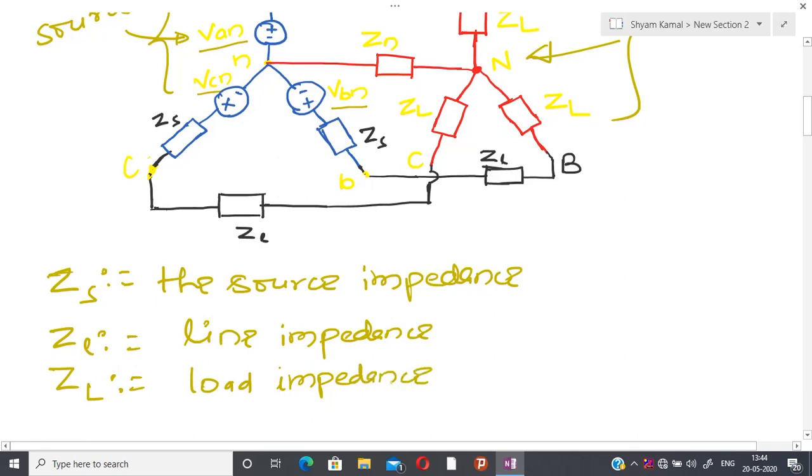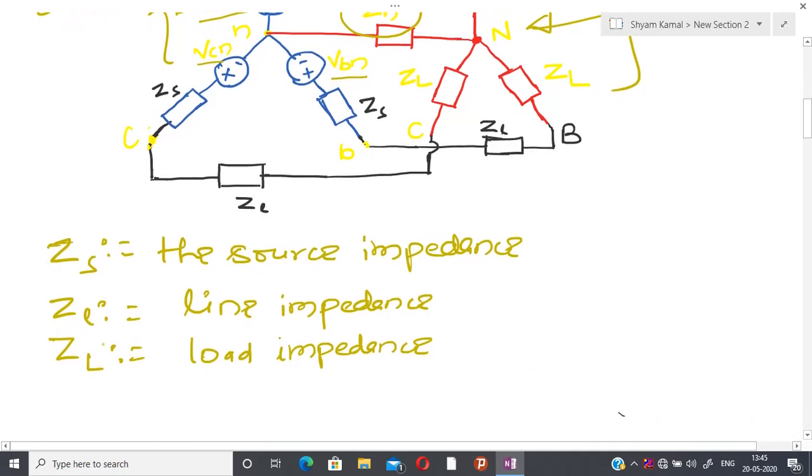In this way I have three different kinds of impedance for each load, and after that one more quantity here, that is Zn. Zn is the impedance of the neutral line. So let us write Zn, that is the impedance of the neutral line.